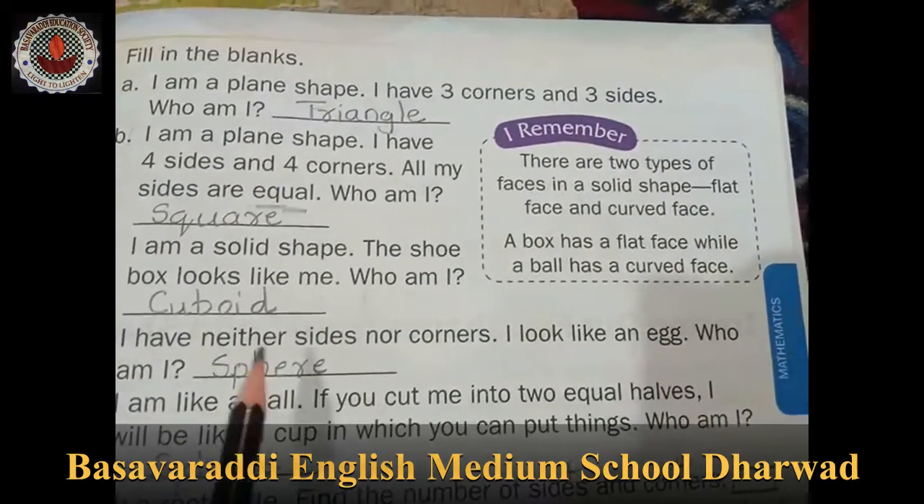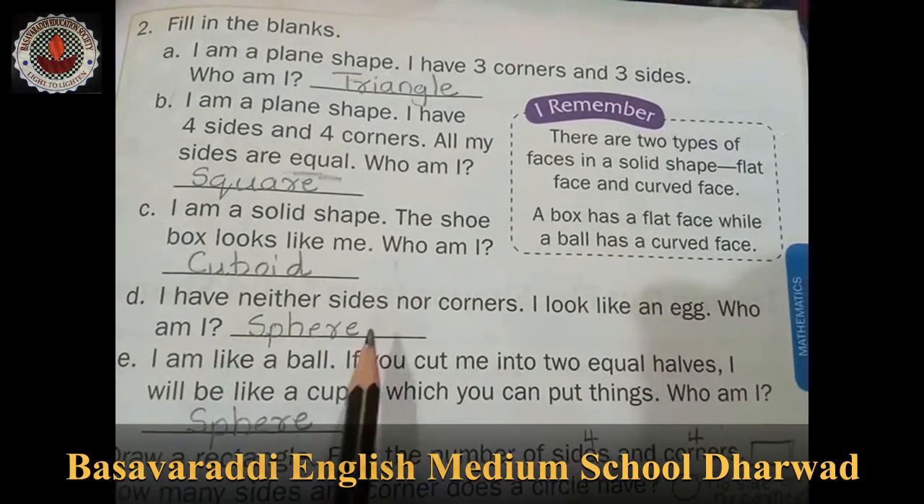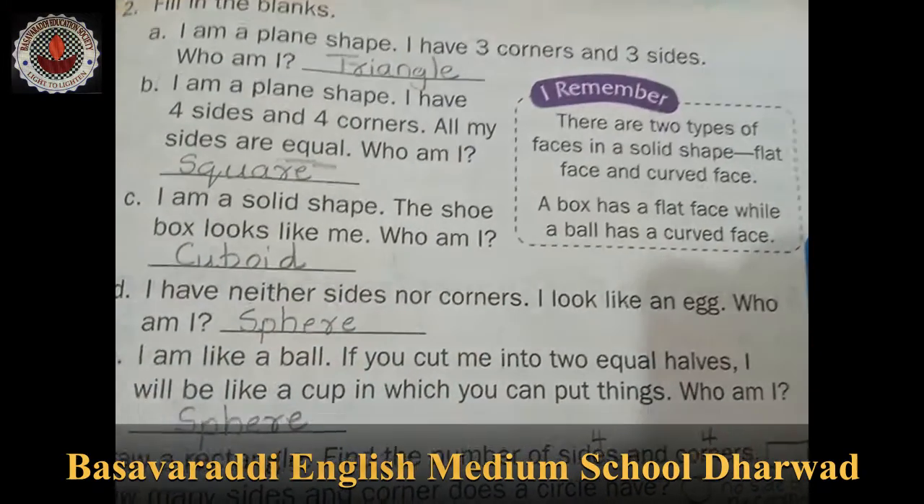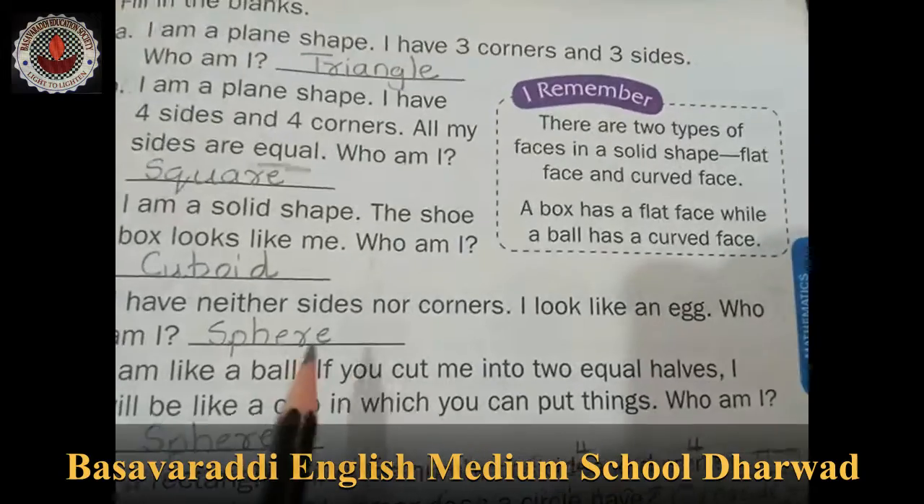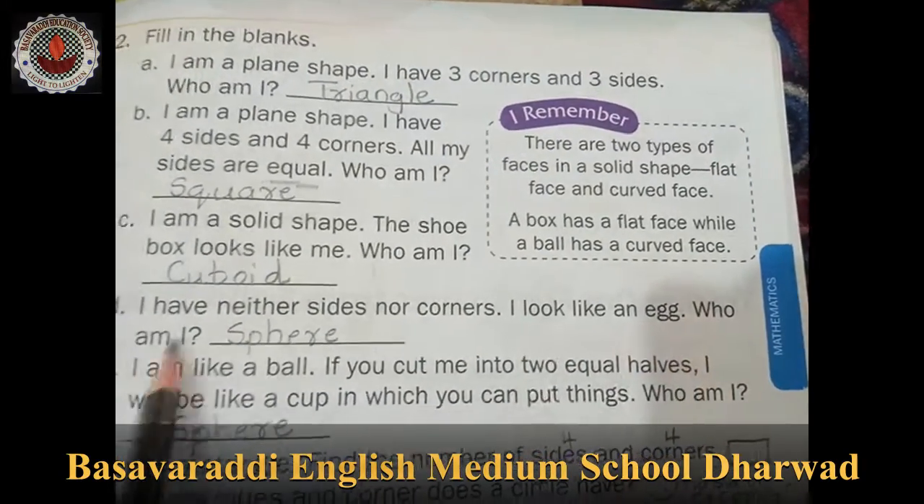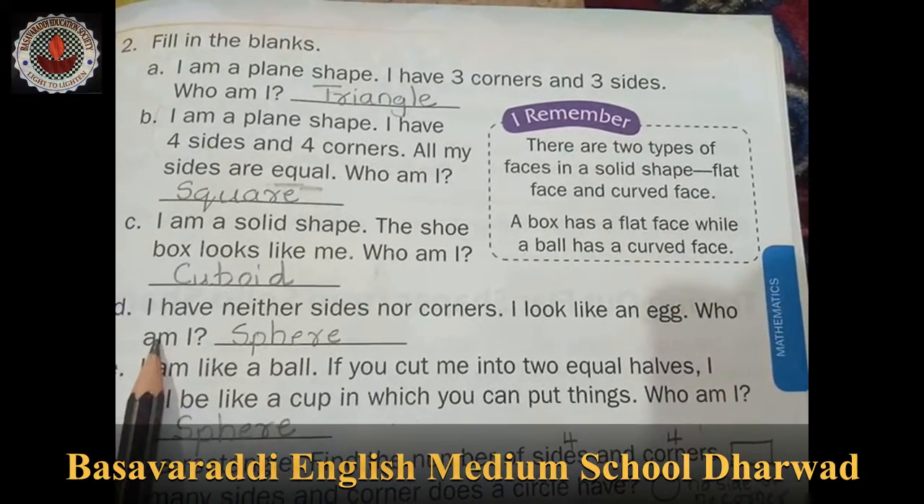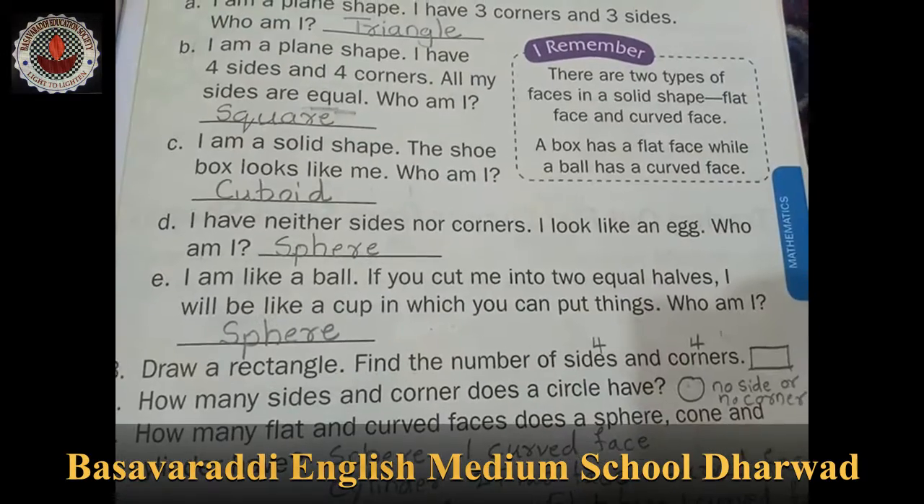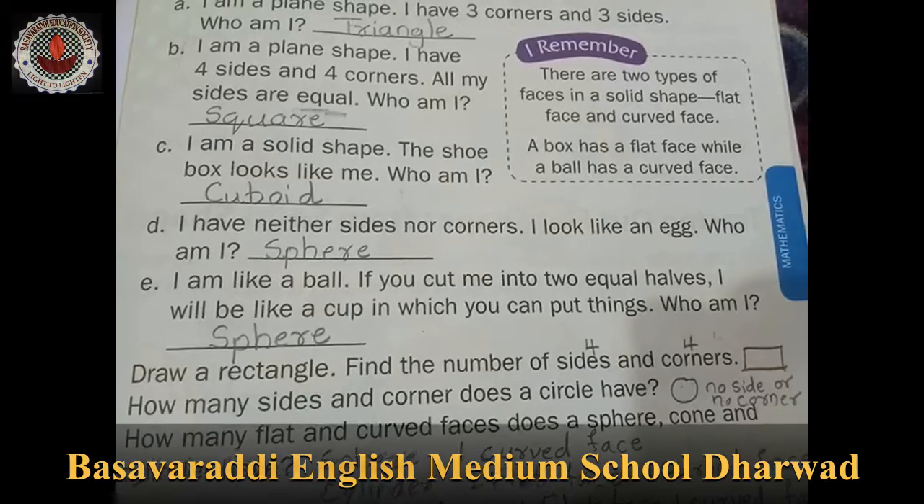That is a cuboid. I have neither a side nor a corner. I look like an egg. Who am I? So who am I, they are asking? I am a sphere.